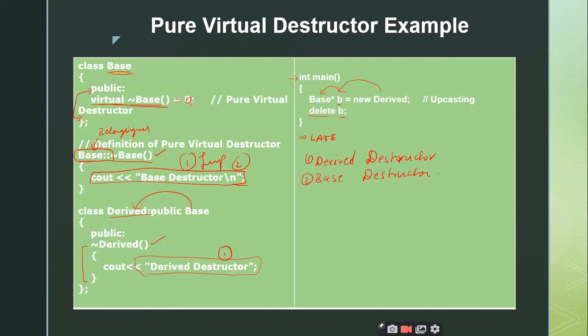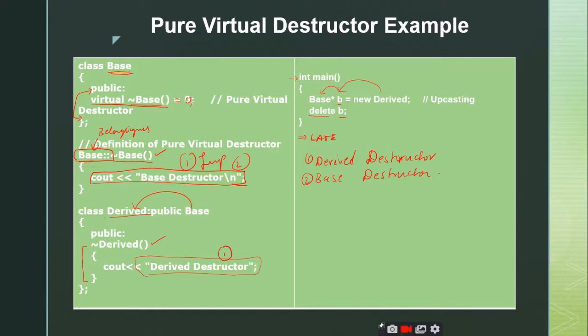In such situations you require the concept of abstract classes. So to implement abstract classes you require pure virtual functions. So that is how we make use of pure virtual destructors. But the purpose of both the virtual destructor as well as the pure virtual destructor is the same, which is to deallocate the space for both the derived classes as well as the base classes.